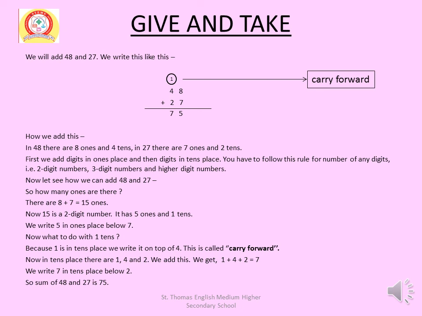We get 1 plus 4 plus 2 equal to 7. We write 7 in tens place below 2. So the sum of 48 and 27 is 75. Understand?